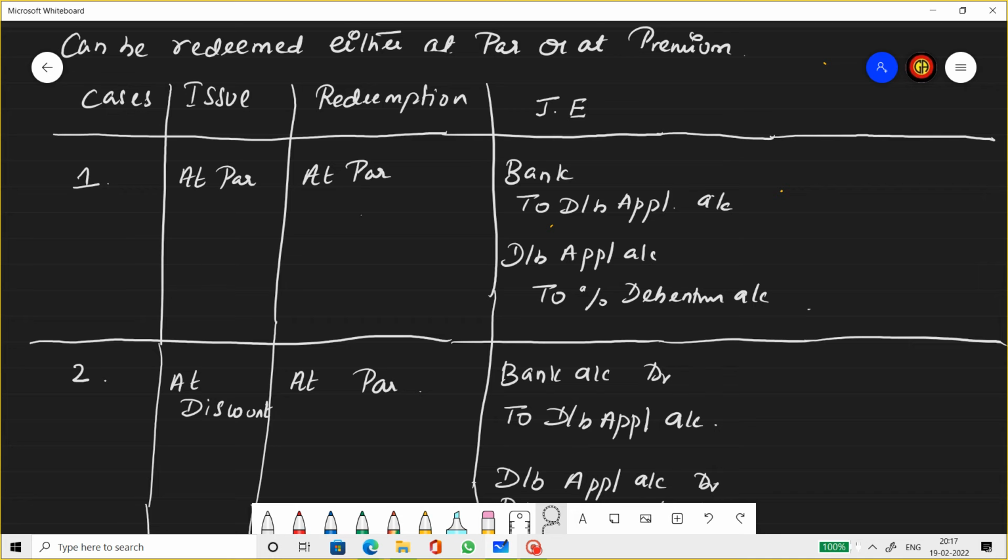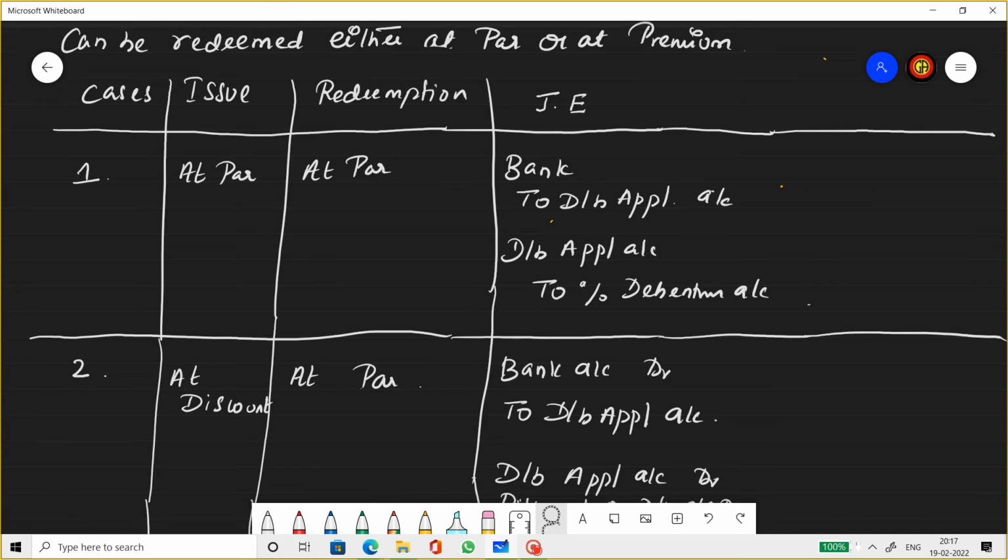Case 1, when debentures are issued at par and redemption is also at par. So assume 10,000 debentures issued at 10 rupees each. Redemption is also 10 rupees. So which means there is no profit or no loss. At the time of issue, the journals we pass: bank to debenture application for receipt of application money or the receipt of the whole sum of money, and then the transfer entry, debenture application to percentage debentures. The same issue entry that I taught you in the last video.